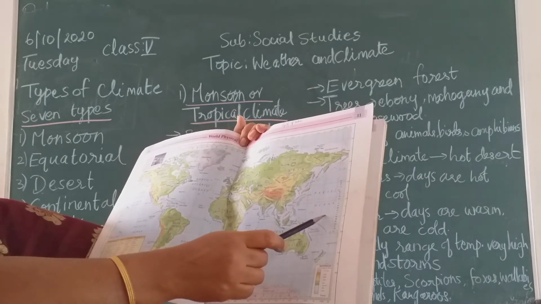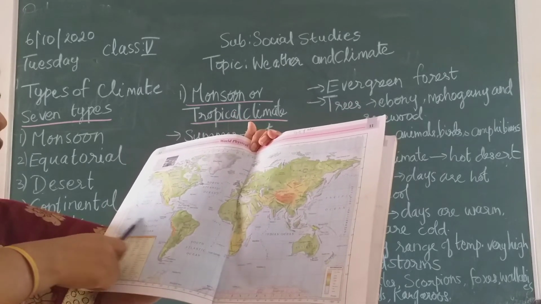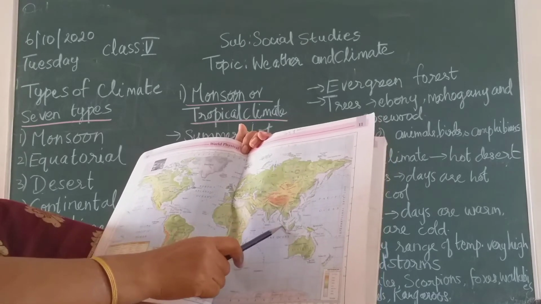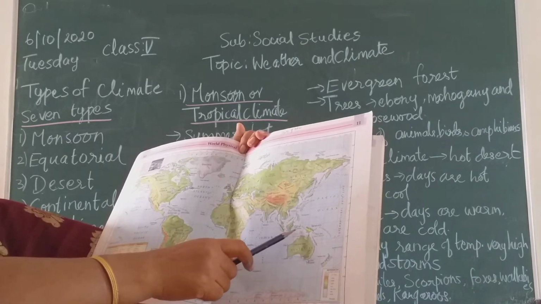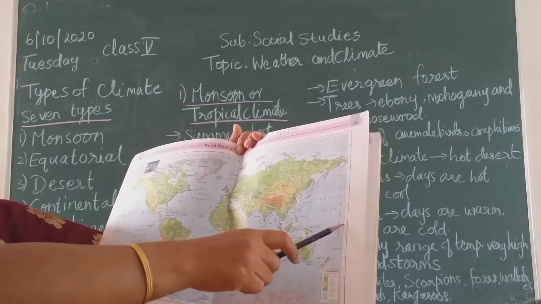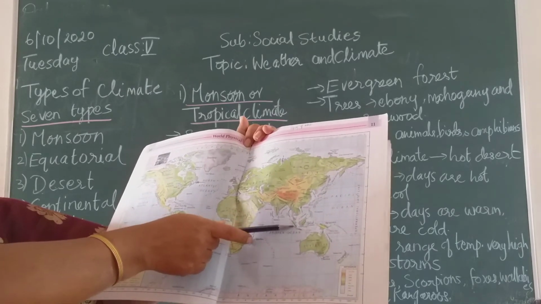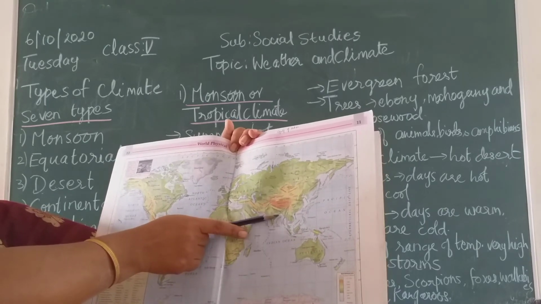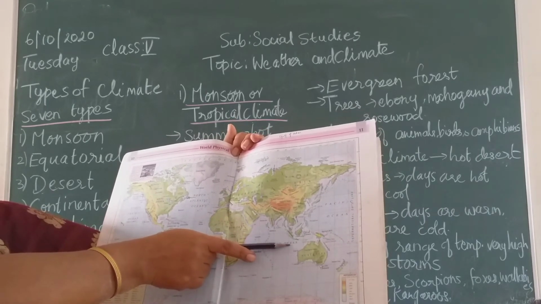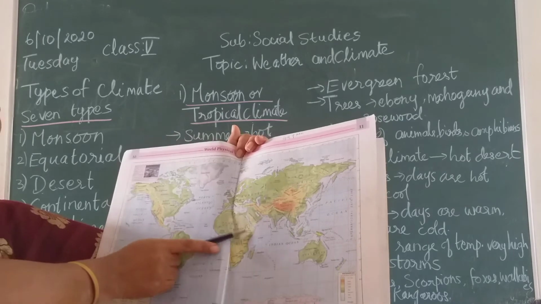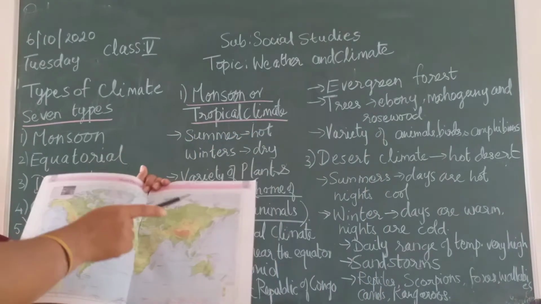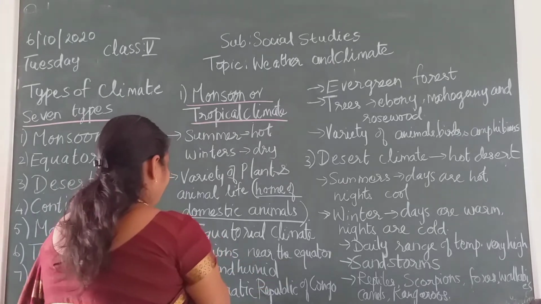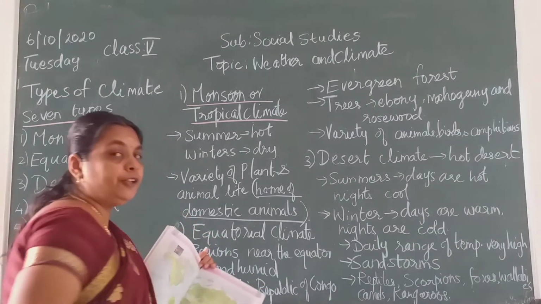From here it passes through many continents: South America, Africa, and through here the Philippines, Indonesia. Wherever the countries are near the equator, above the equator and below the equator, you will get the equatorial climate. Regions near the equator are hot and humid.